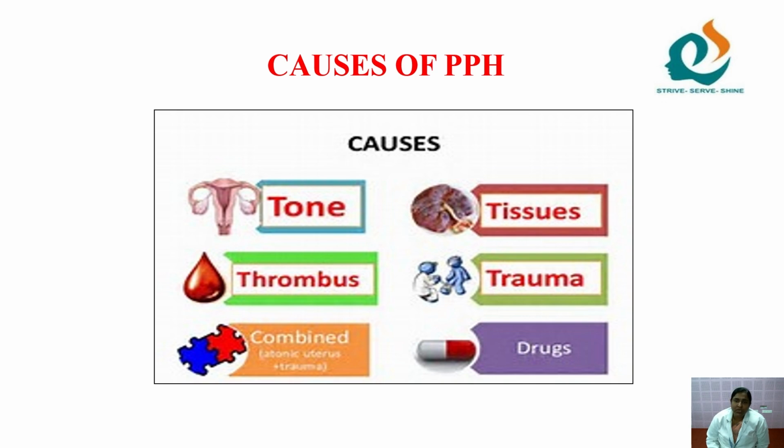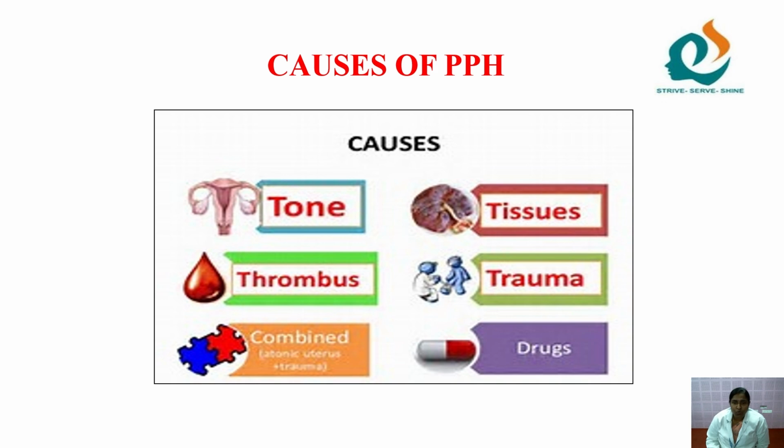Next, we move on to the causes of PPH. The major highlights: the first one is tone of the uterus. What is meant by tone? That is the muscle integrity, whether it is rigid, flaccid, or very relaxed. In the condition of PPH, the uterine muscles become atonic. Atonicity means the muscles get relaxed.